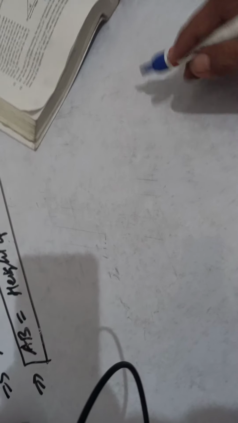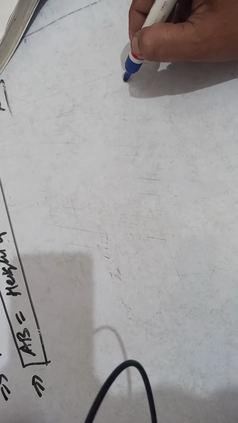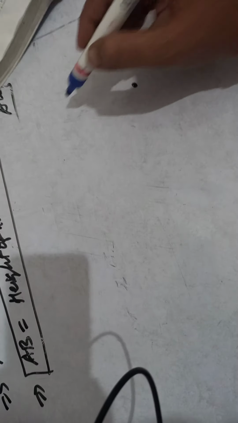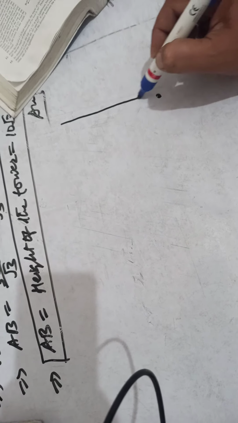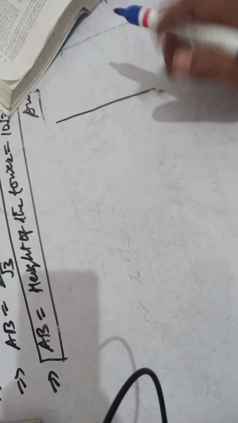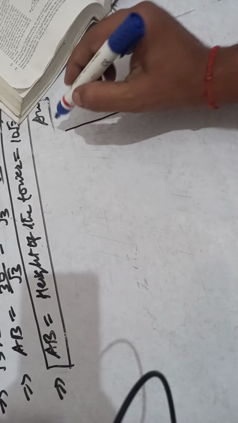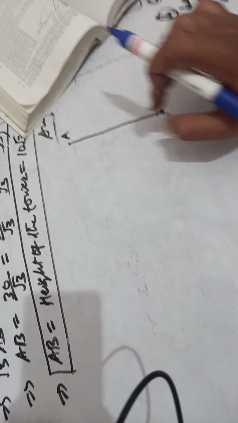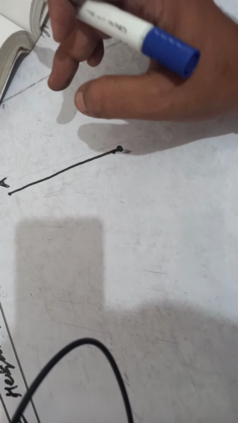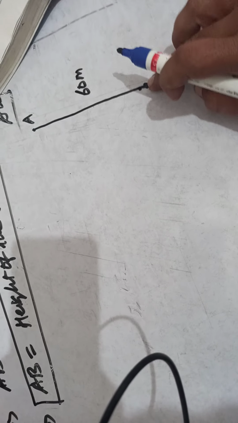Clear? See, this is ground level. Okay children, this is ground level, and the kite is, see, the figure is very much important. A kite is flying at a height of, whenever the word height is used, that is called perpendicular height. Let the position of the kite be A. The kite is flying at a height of 60 meter from the ground.